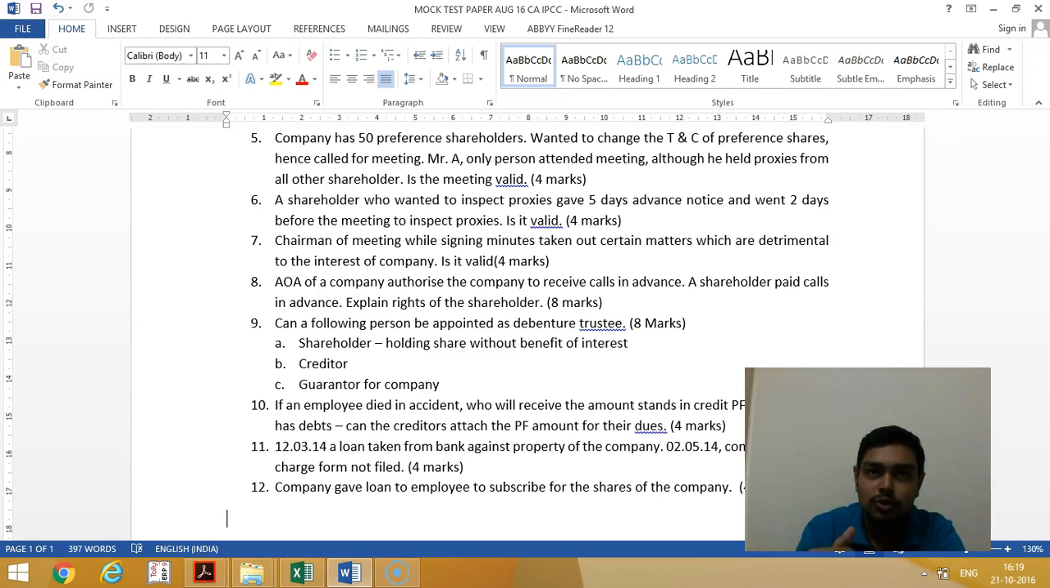The debenture trustee should not be any beneficiary, like a shareholder. You should not be a shareholder beneficiary, or you should not be a creditor. Okay, you should not be a KMP, promoter or their relatives.